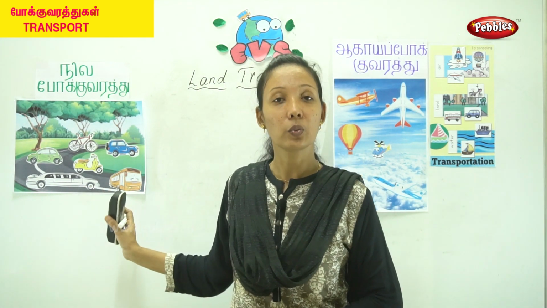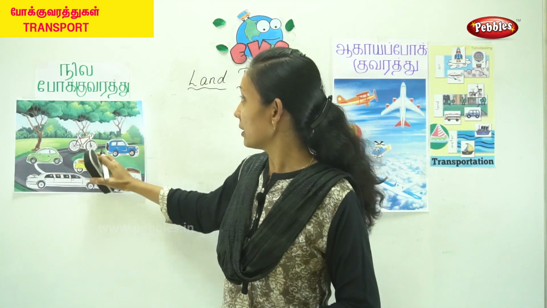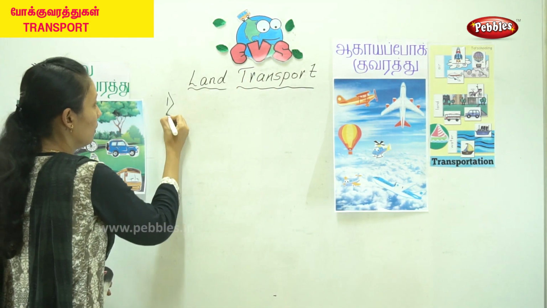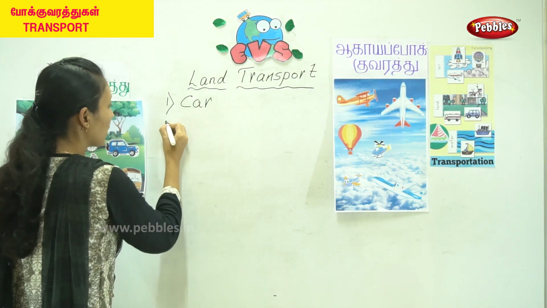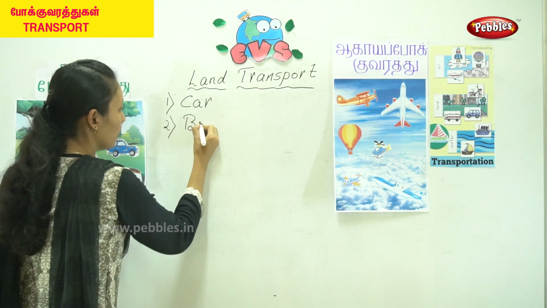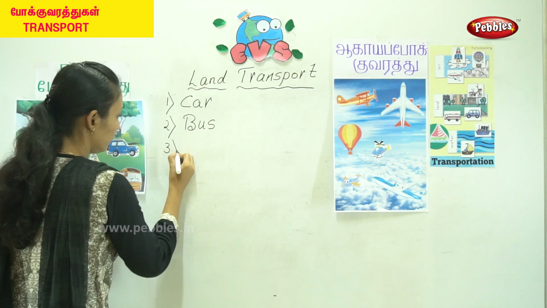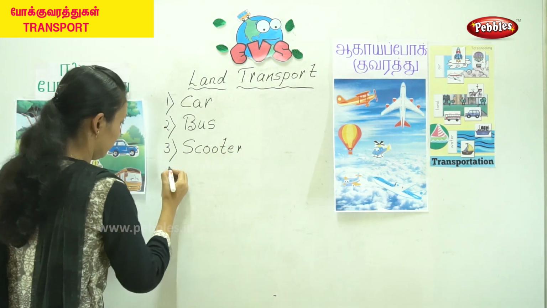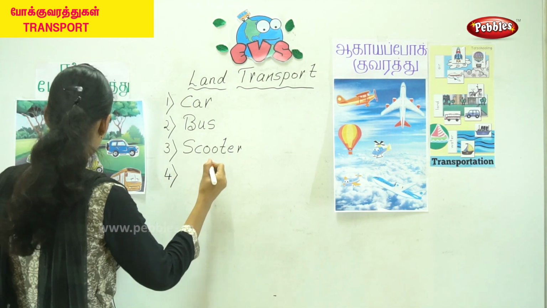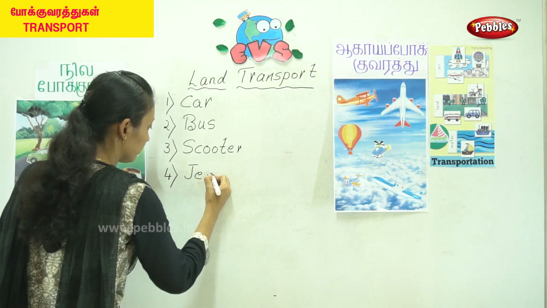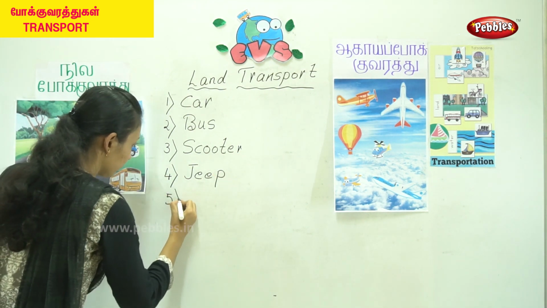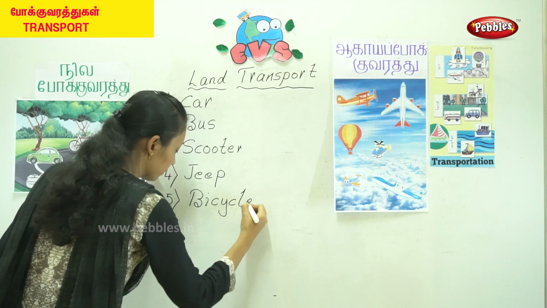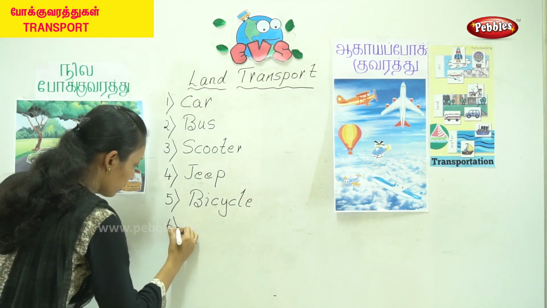So these are the vehicles which run on the land. Okay, so the main land transport vehicles are: you have a car, bus, scooter, then you have a jeep, bicycle, that is a cycle, you also have a train.